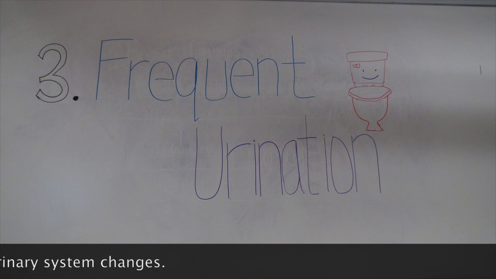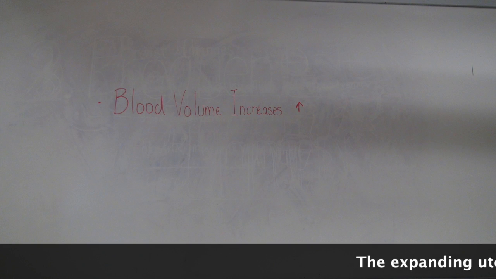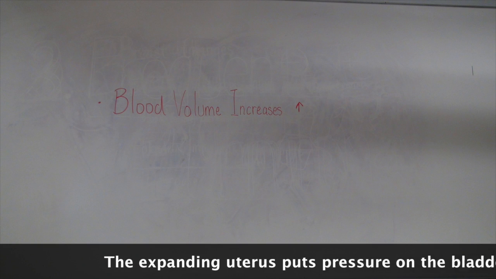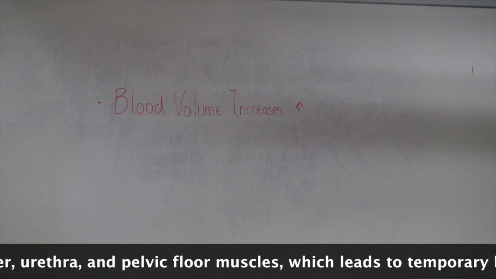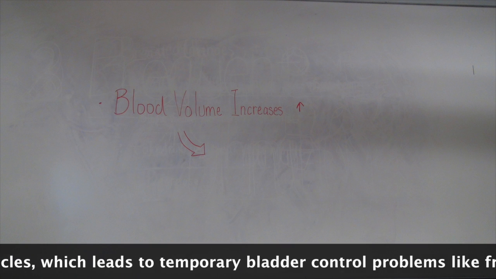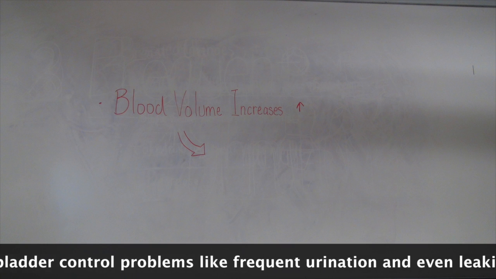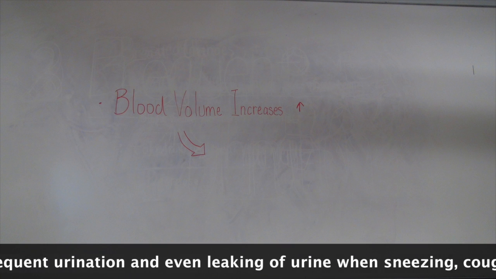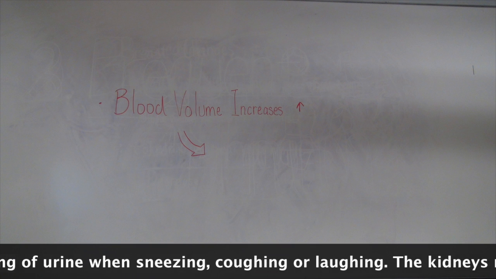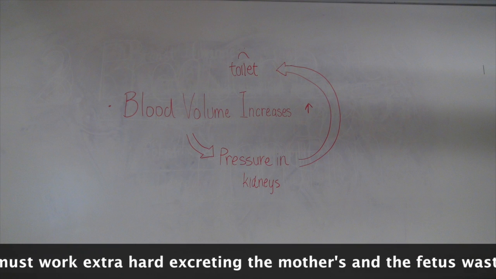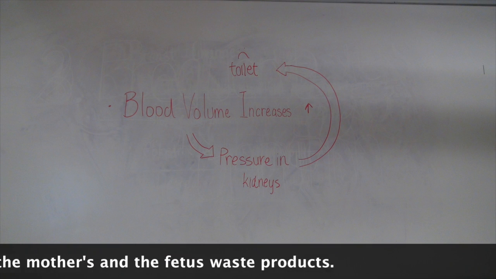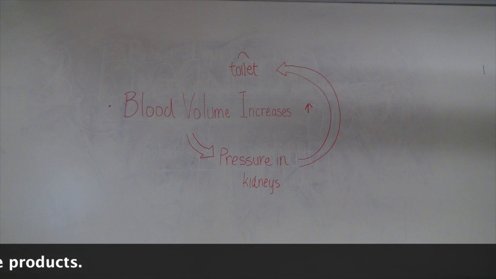Urinary system changes. The expanding uterus puts pressure on the bladder, urethra, and pelvic floor muscles, which leads to temporary bladder control problems like frequent urination and even leaking of urine when sneezing, coughing, or laughing. The kidneys must work extra hard excreting the mother's and the fetus's waste products.